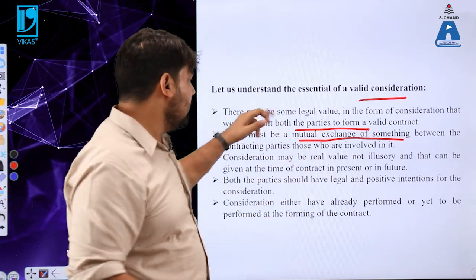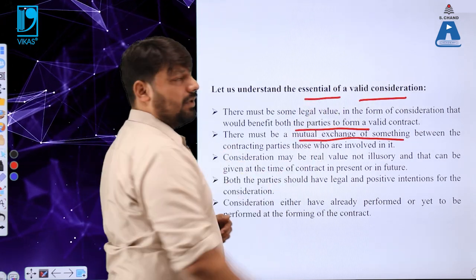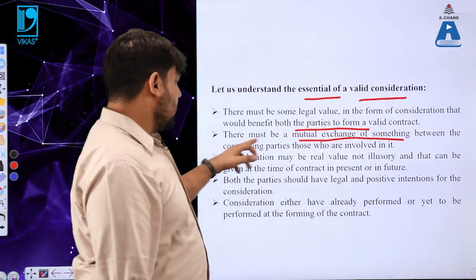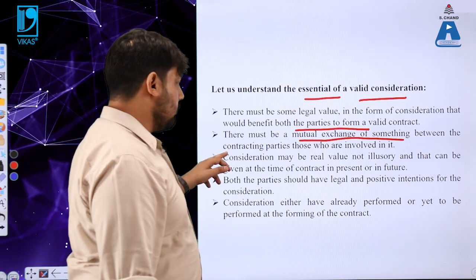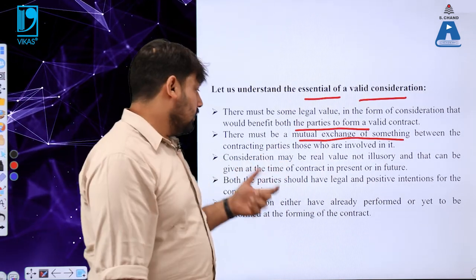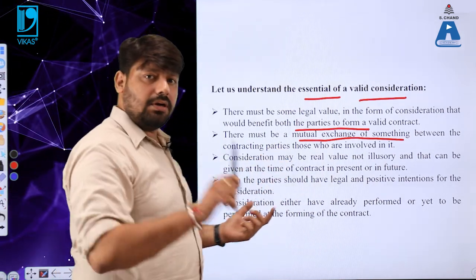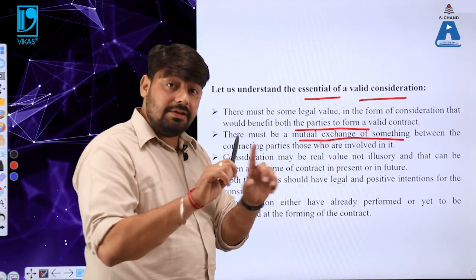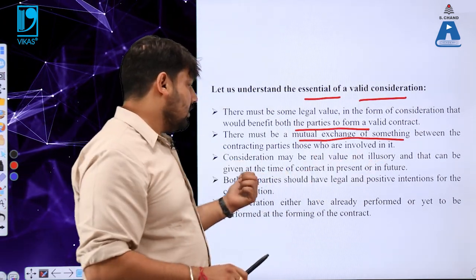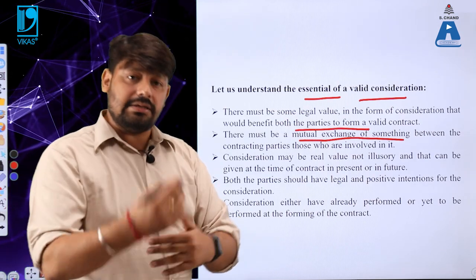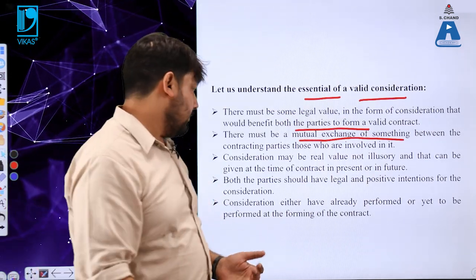In this particular slide we will be understanding the essentials which are required to form a valid consideration. So there must be mutual exchange of something between the contracting parties, those who are involved in it. Number three, consideration may be a real value, not any illusory, and that can be given at the time of contract, either in the present time or in the future time.